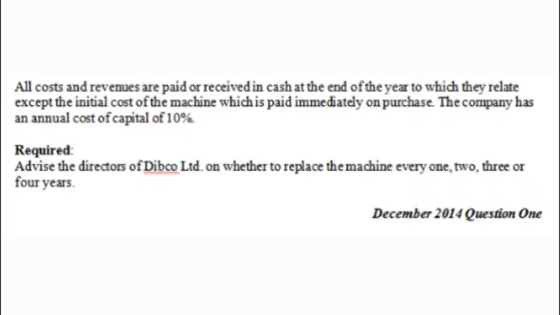Required: advise the directors of Deepco Limited on whether to replace the machine every 1, 2, 3, or 4 years. So that is the requirement. That is our question.